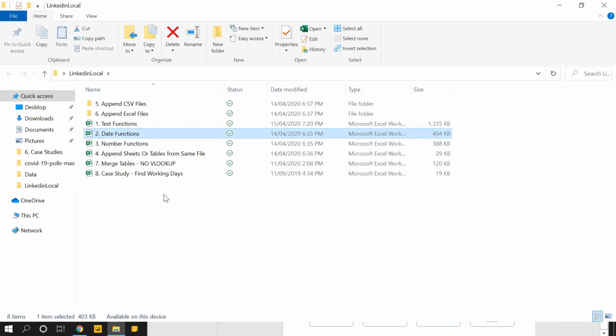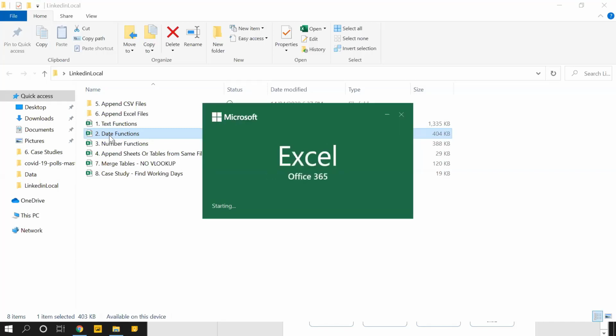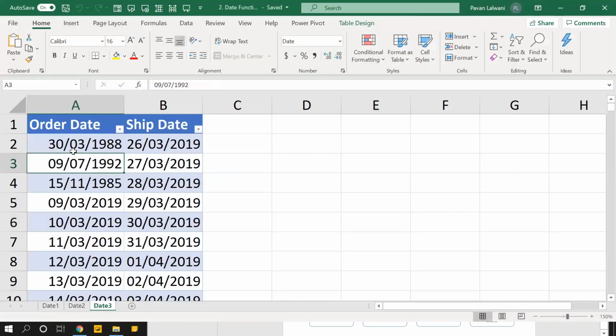Date functions are very important. You can find your age in just 2 button clicks. Age. I have created a file named date functions. If someone can please write your date of birth in the chat window. Please write your date of birth in the chat window. I'll tell you how old you are.